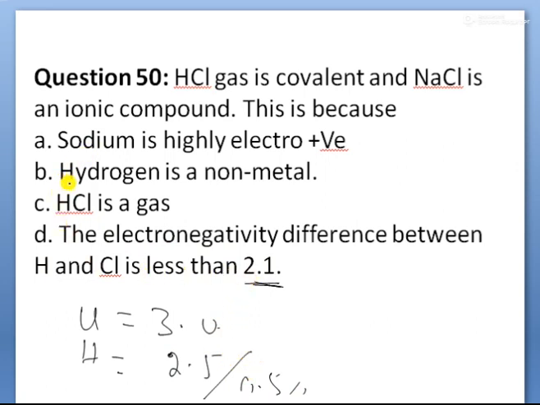So according to this, the electronegativity difference is also one of the properties that define the nature of the bond, covalent or ionic. If the electronegativity difference is more than 1.7, it is ionic nature; less than 1.7 is covalent nature. If it is sometimes equal, it is both covalent as well as ionic, but not exactly. In this case the value is 0.5. That is why the electronegativity difference between hydrogen and chlorine being less than 2.1 is a standard value. Therefore the nature is covalent.